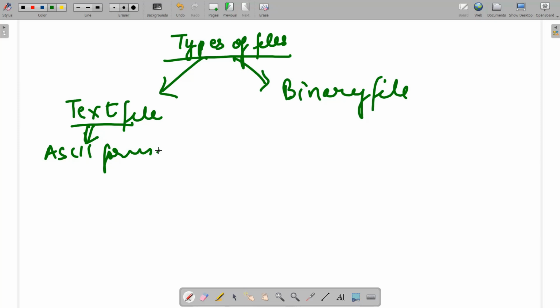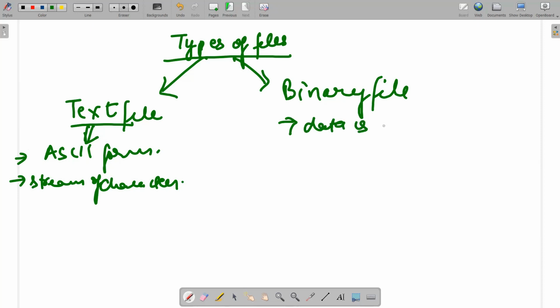Data is stored in ASCII form, normally stored as a stream of characters. So whatever you read from the console, you are writing into the file, and it is written directly as such. But that is not the case in binary form. Binary form means the data is stored in exact form. Exact form means in binary form.